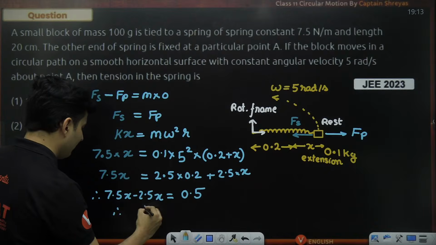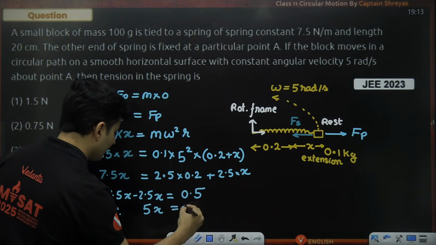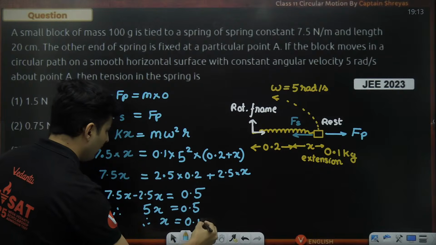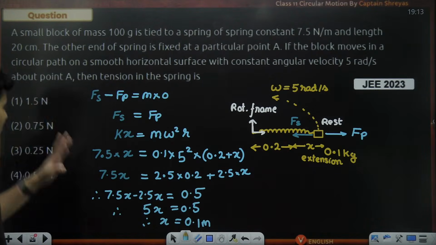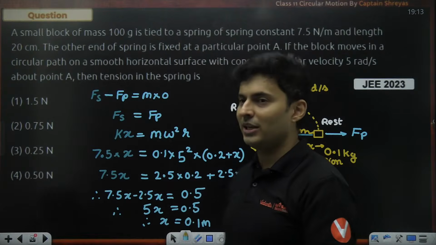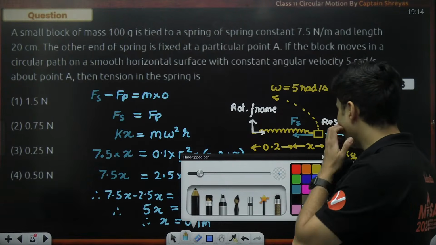7.5 minus 2.5 is 5. So 5x is 0.5. Therefore, x will be, 5 cancels, 0.1 meter. So we found the extension. That is a very beautiful question which was asked in 2023, not the normal time.